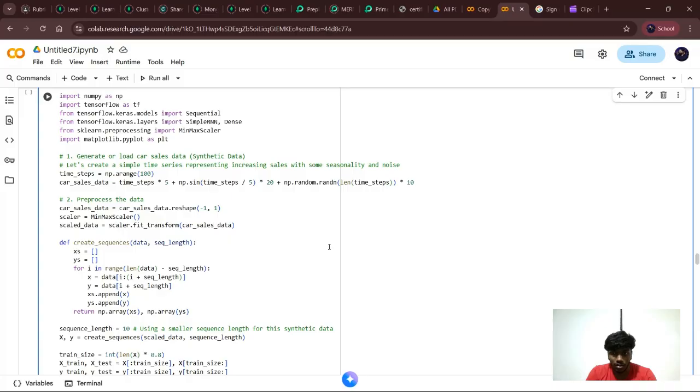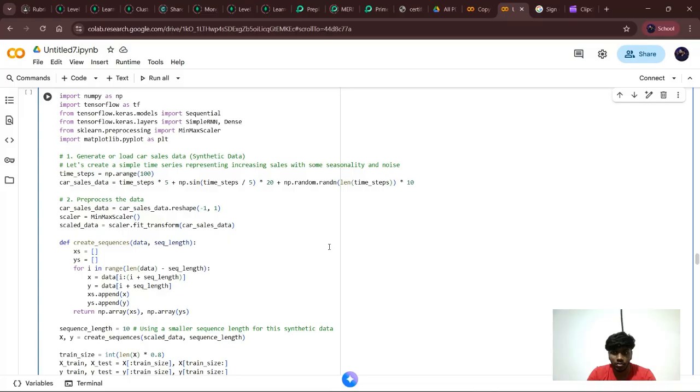MinMaxScaler scales all the values between 0 and 1 for better RNN performance, and I'm creating a sequence function that converts continuous time series data into supervised learning samples, where X is the previous sequence length data points and y is the next data point, which is the value to predict. And I'm splitting the training and testing data sets into 80% for training and 20% for testing.